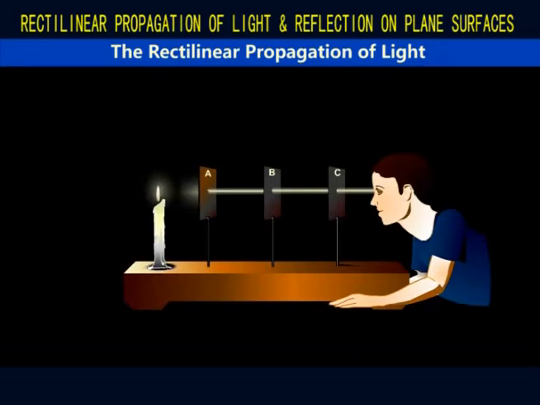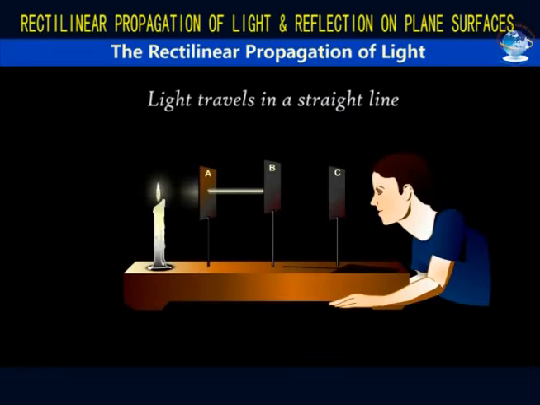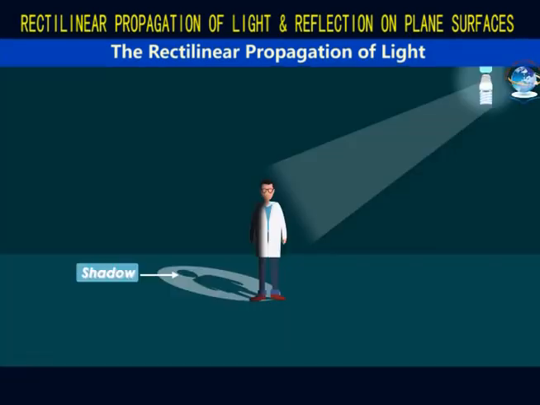When any cardboard is displaced, the path of the light is blocked and the candle flame can no longer be visible at pinhole C. This is a simple demonstration to show that light travels in a straight line. This is called the rectilinear propagation of light. It is for the same reason that shadows are cast behind objects standing in the path of light.